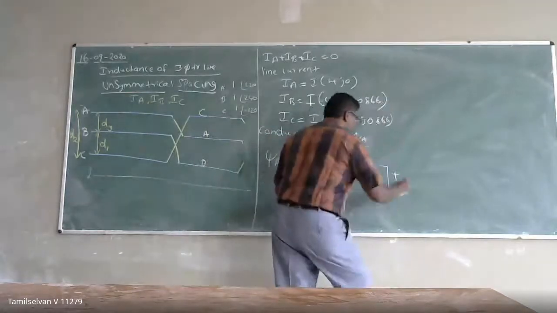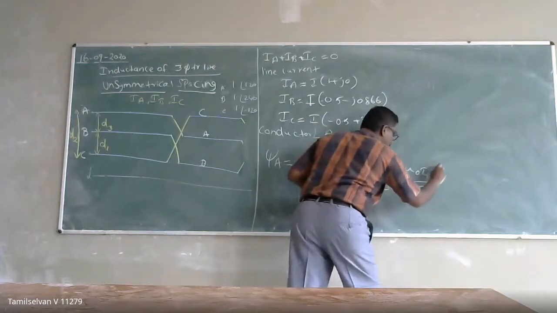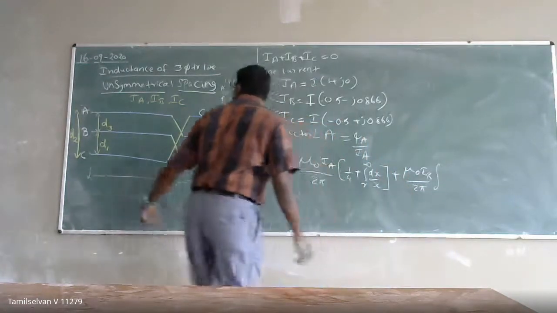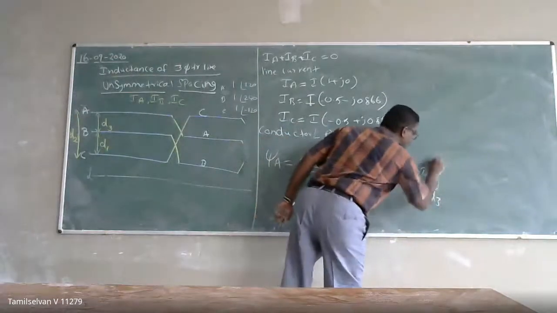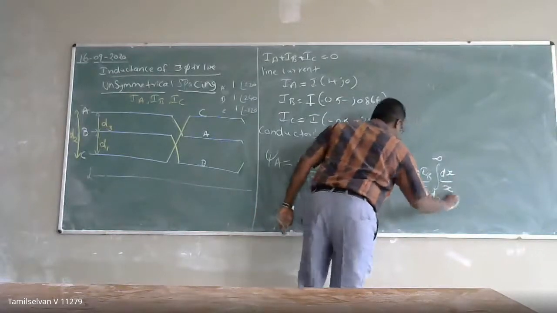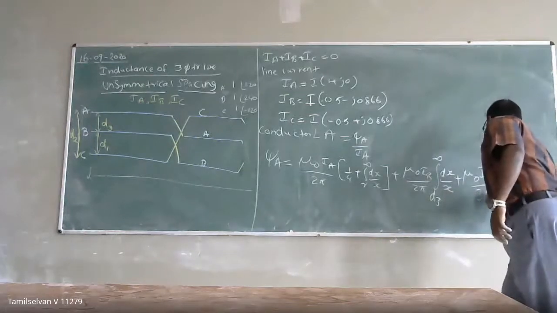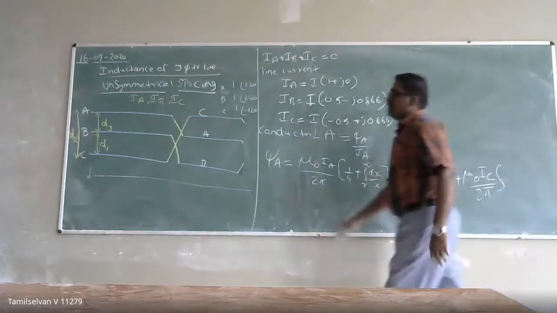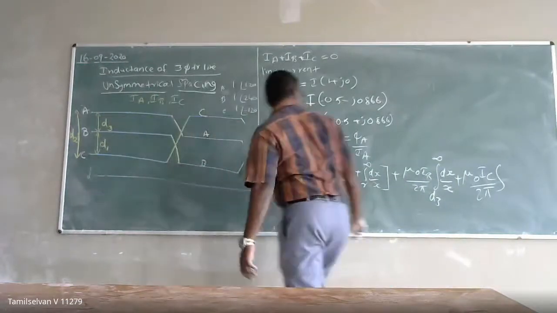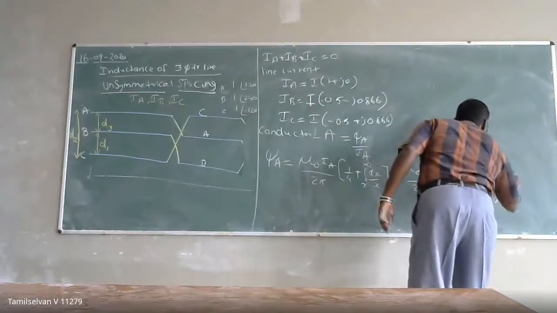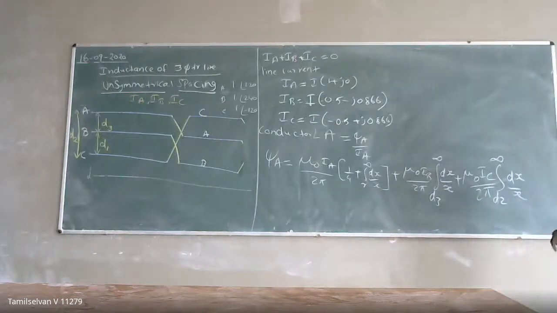Plus the IB current. It means mu naught IB by 2 pi integral, B is at a distance D3 from A, from D3 to infinity dx by x, plus mu naught IC by 2 pi integral of C at a distance of D2. So this is the total flux linkage in conductor A.